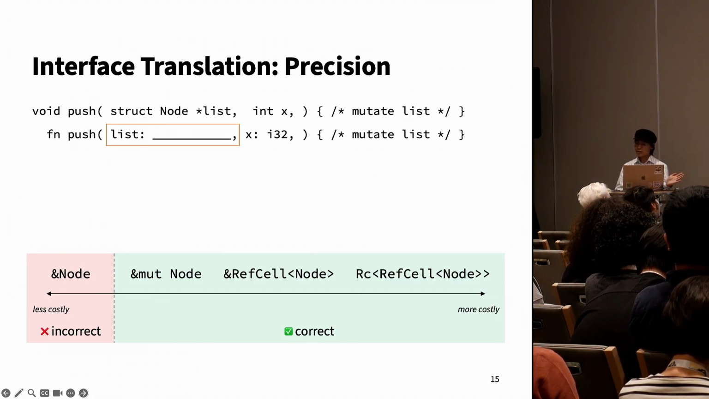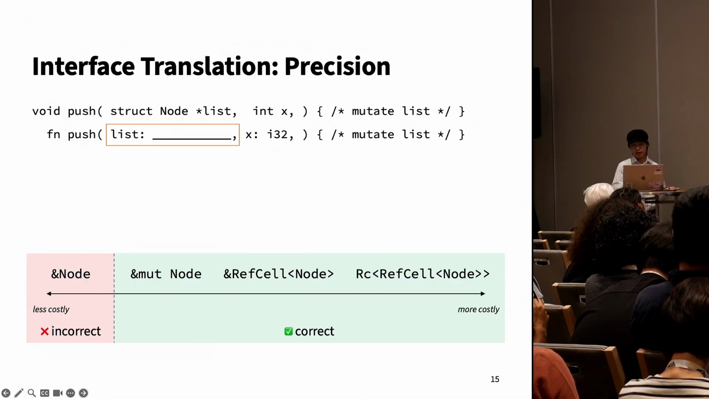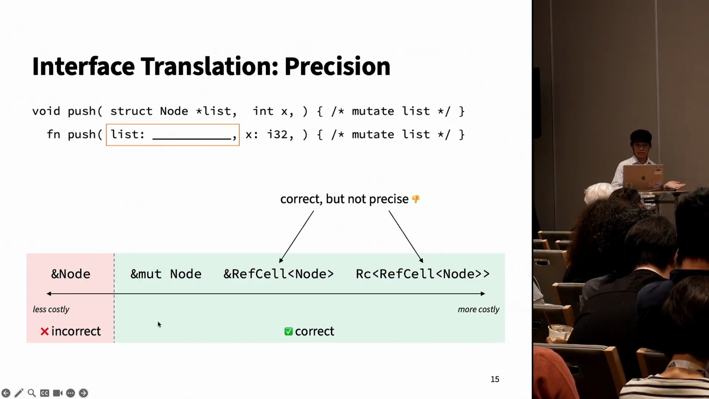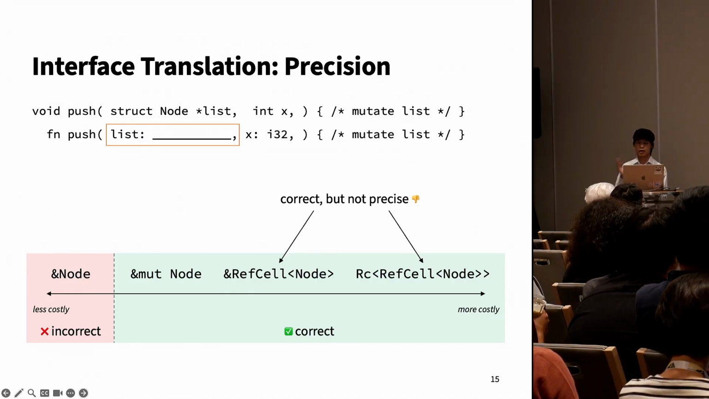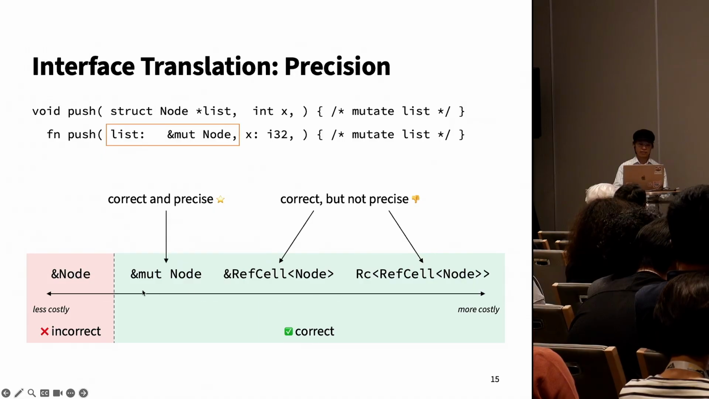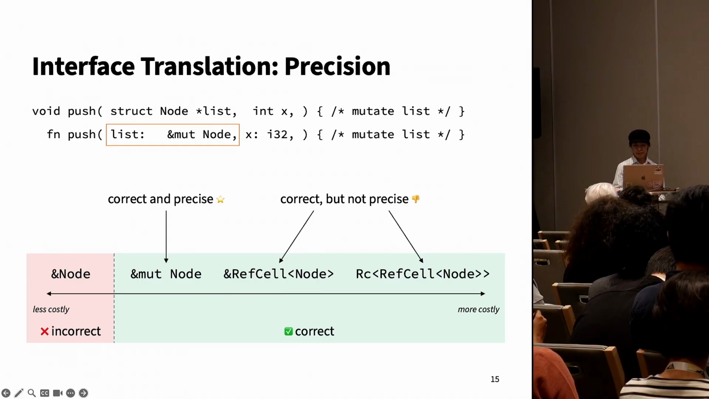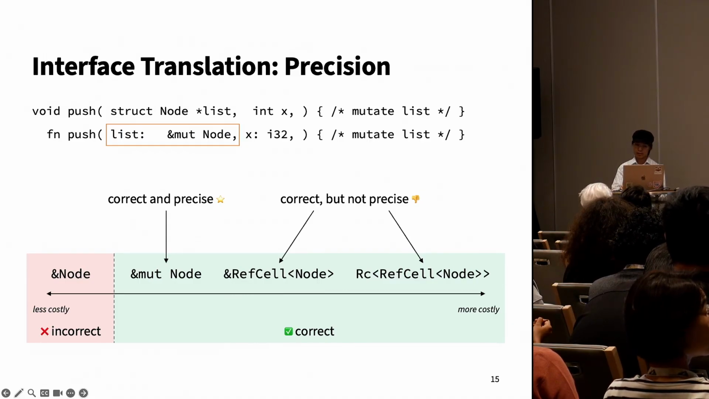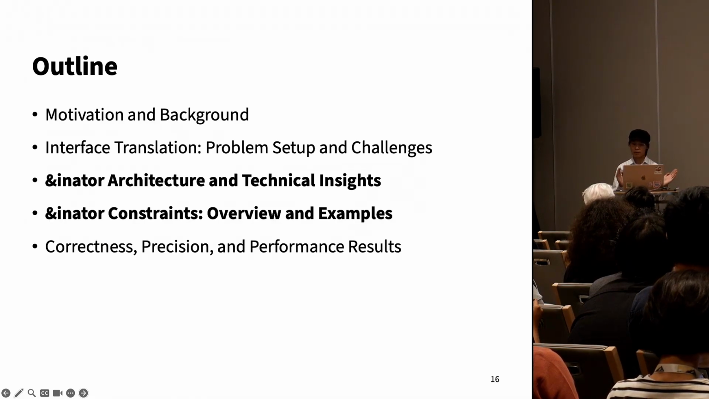What we would like to do is choose the simplest, least costly correct type according to some cost function. Refnator's cost function says that these two types, which involve dynamic borrowing, are correct but not precise. But this native mutable Rust reference is correct and precise. So that's our translation problem. Now let's talk about how Refnator solves that translation problem.